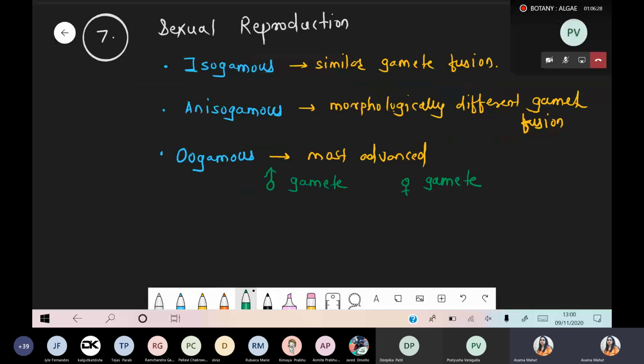Male gametes are small in size, and female gametes are large in size. Second point, under the oogamous condition, the male is always motile because it has flagella. And when we compare with the female, the female is always non-motile because it lacks flagella.